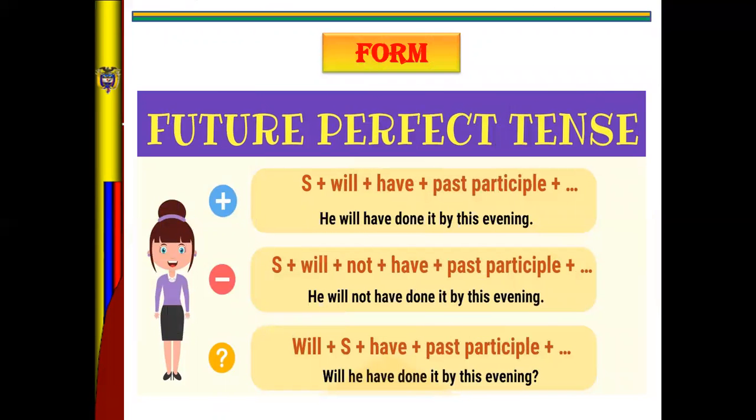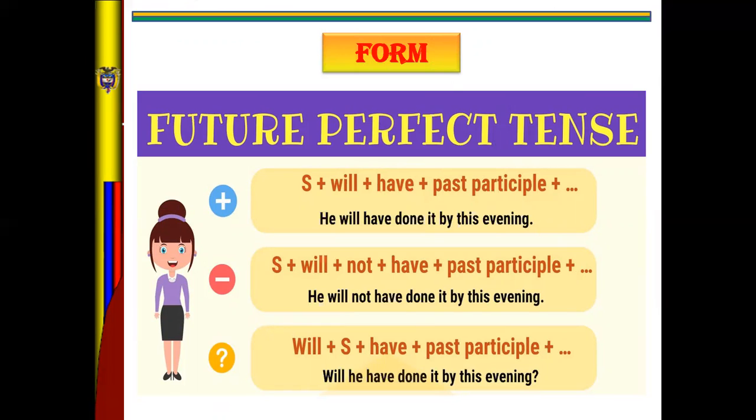And what is the form? Using affirmative, negative, and interrogative form. In the future perfect, you say subject plus will plus have plus past participle and complement. For example, he will have done it by this evening.